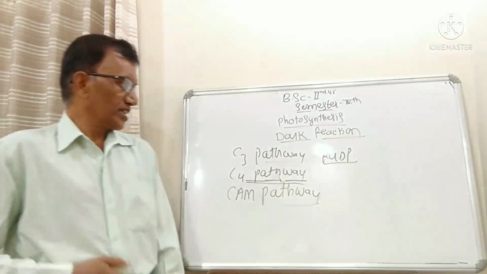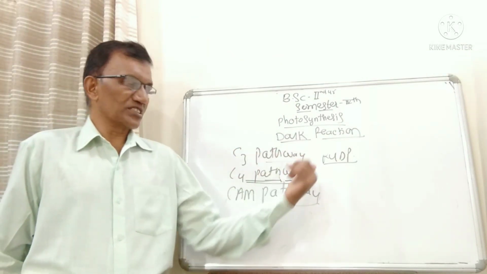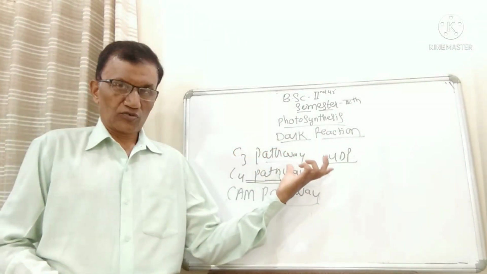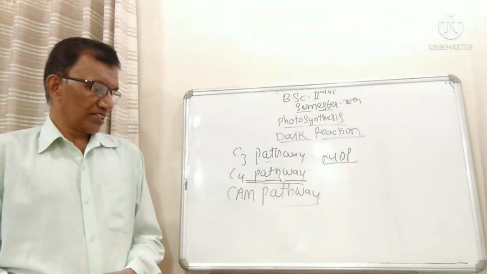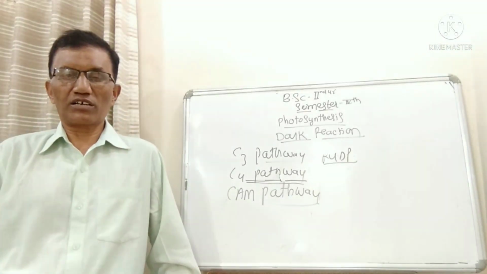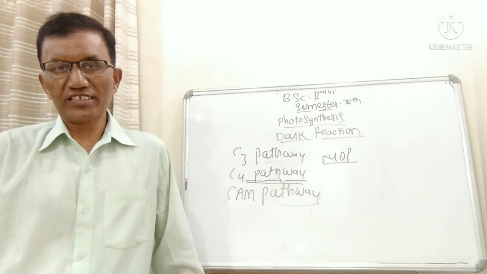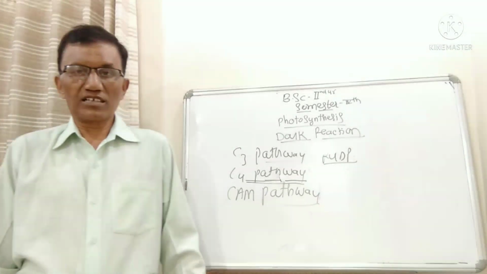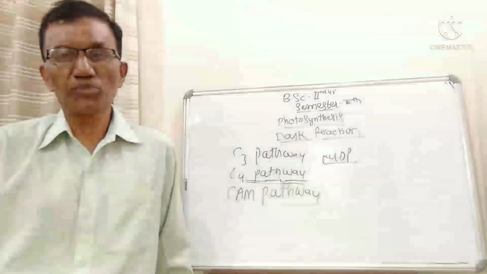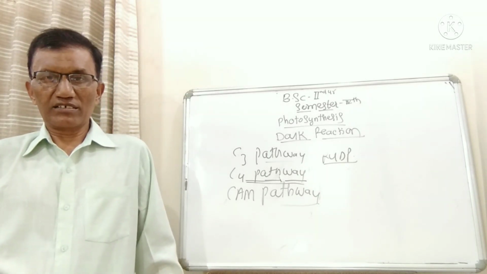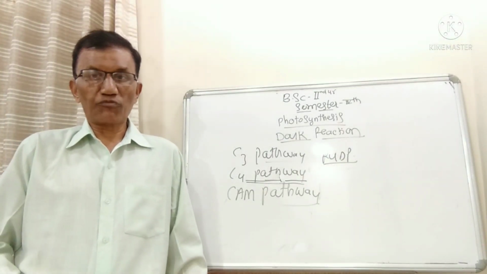Then after that, you have to give more stress or more importance to what is meant by the C3 pathway, and how it takes place. In the reference book which I have given, that is A Textbook of Plant Physiology by V.K. Jain, a clear-cut diagrammatic representation of the C3 pathway, C4 pathway and CAM pathway is given very clearly, and the different steps, the different reactions and their enzymes, are given stepwise.